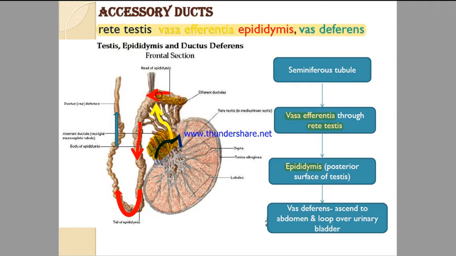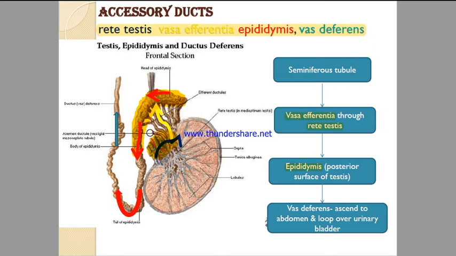As I have said, the vasa efferentia opens in the epididymis, which is present outside the testes. So this portion is vasa efferentia, it opens here and it is making the epididymis. So here the vasa efferentia is present and this is the epididymis.